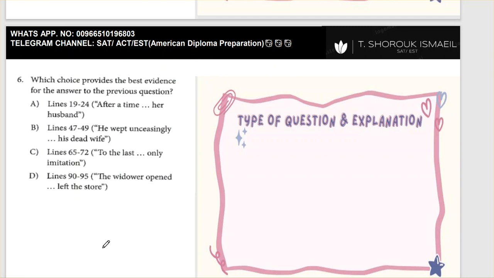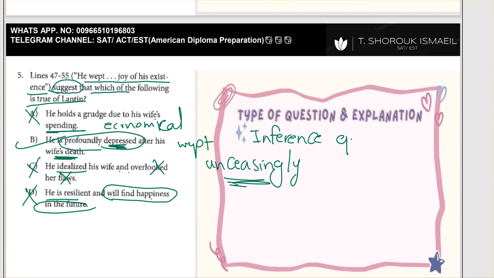Let's come to question number 6. You can refer to part 1 if you don't remember the passage or what it was about. Which choice provides the best evidence for the answer to the previous question? In part 1, we talked about the question. It was a line reference, an inference question talking about Mr. Lanta and how he was extremely sad and grieving, mourning the death of his wife. And we said that he was profoundly depressed after his wife's death.